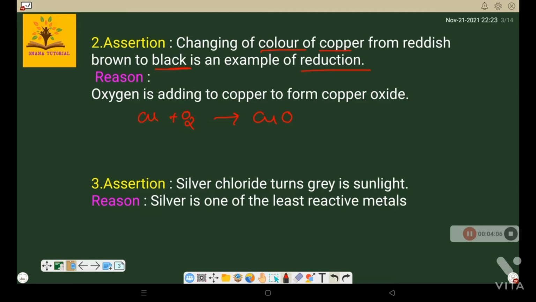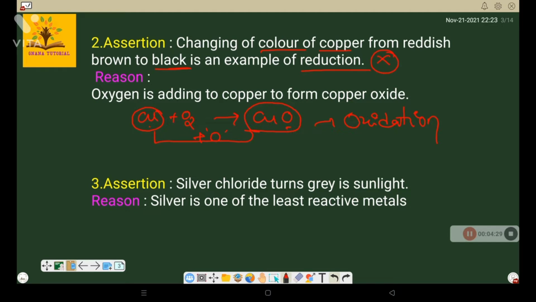But if you see in this chemical reaction, before the reaction copper is in elemental form, but after the reaction copper forms a compound with oxygen. That means addition of oxygen is called oxidation. So in this case the assertion is false, as they call it reduction.